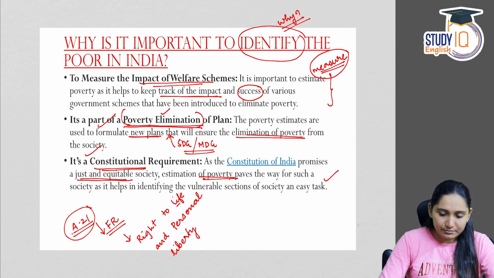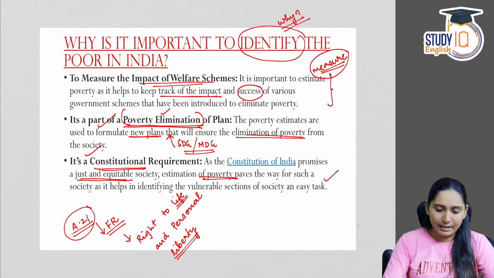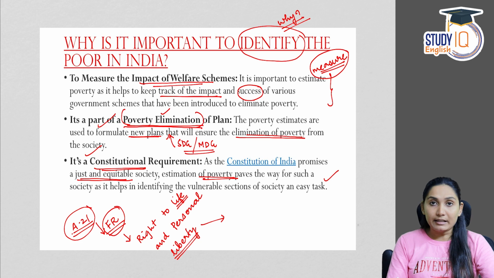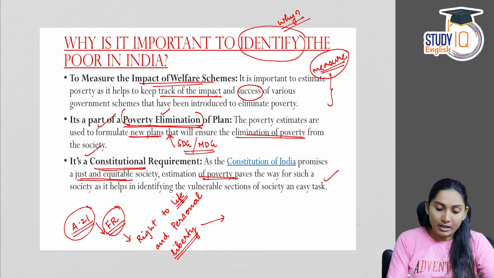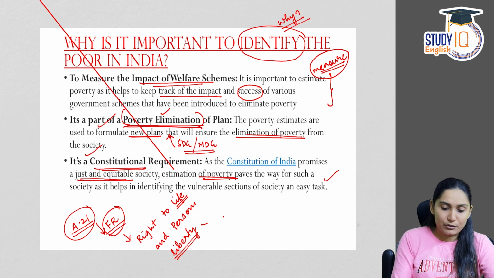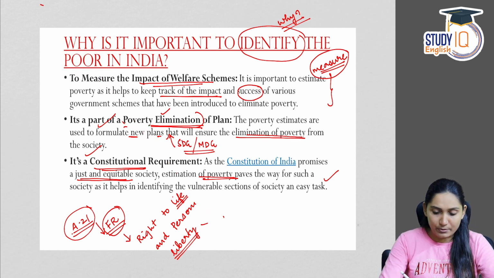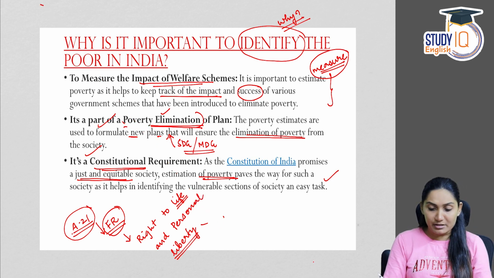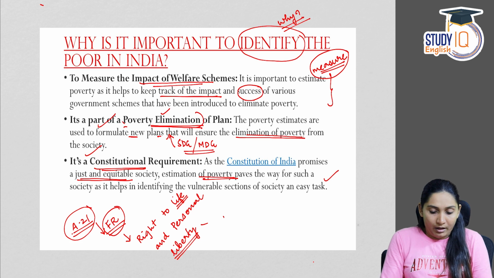According to this article, the Supreme Court, as the custodian and the guardian of the Constitution, has given wider interpretations, especially for Article 21.